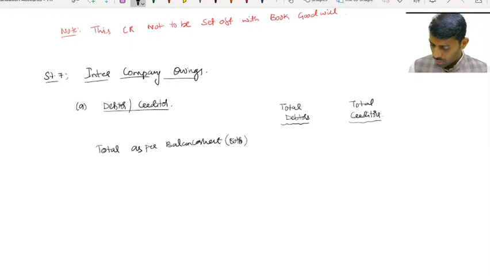Total debtors, my dear friends, is 3 lakh plus 1,34,500, which is 4,34,500.